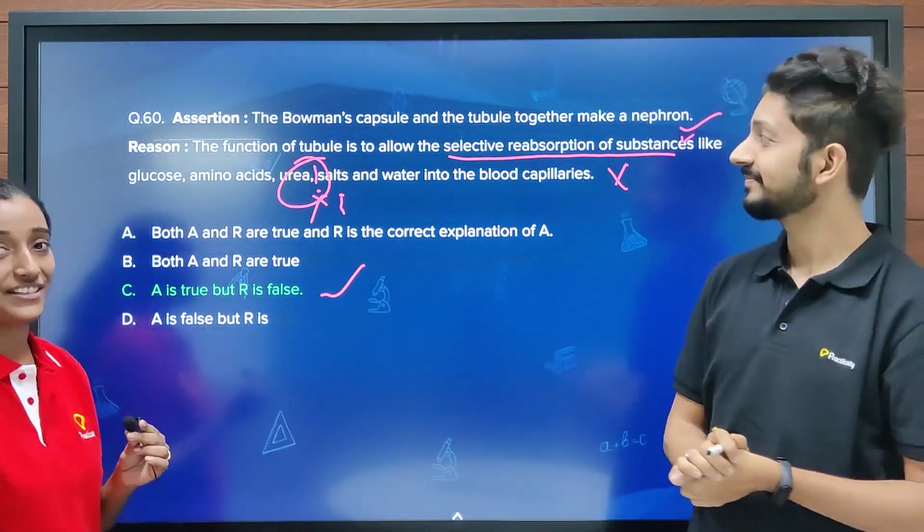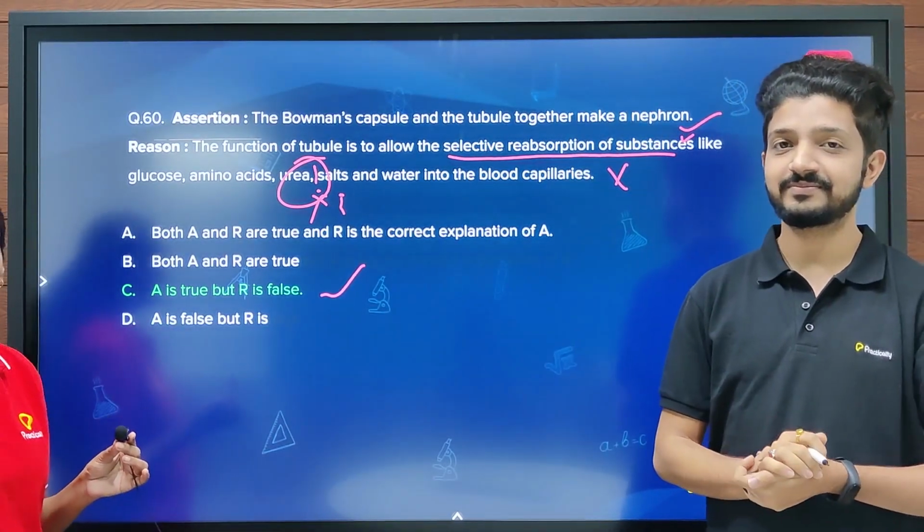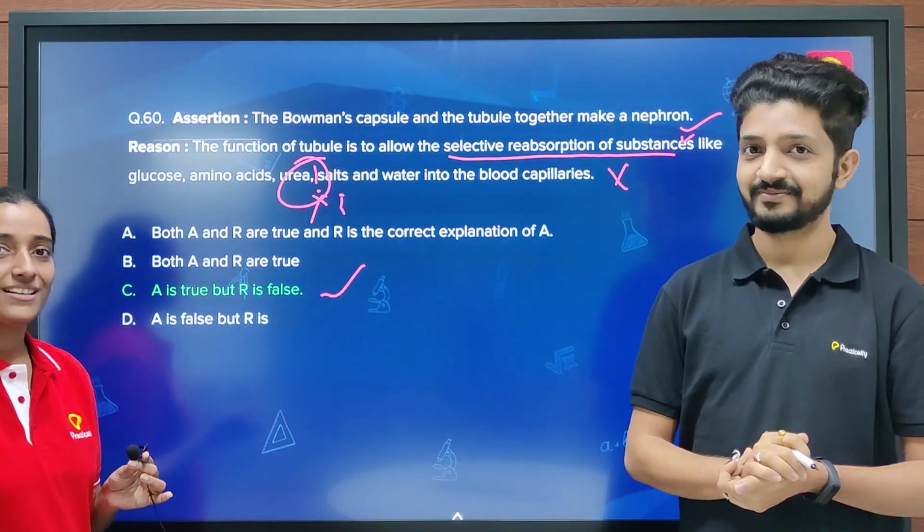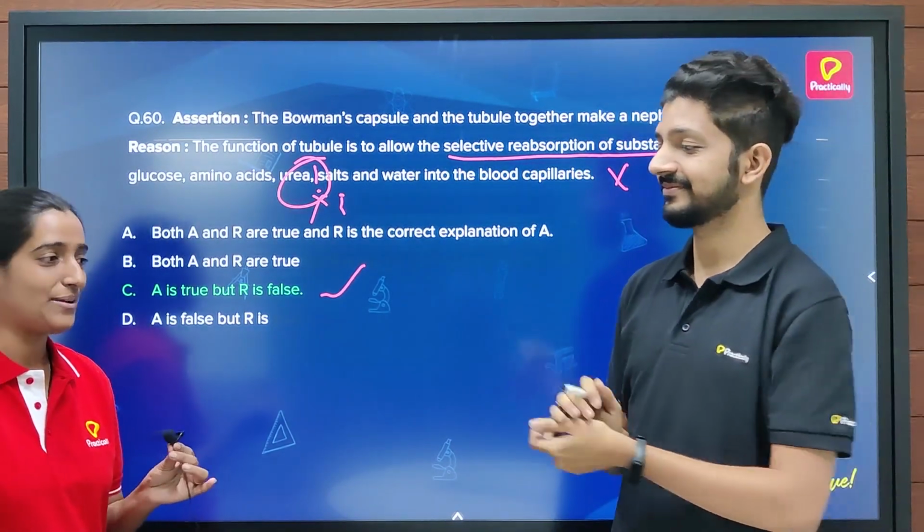Okay, so that was again a tricky question. And we are done with our 20 important questions for biology. So, all the best for your tomorrow's exam.